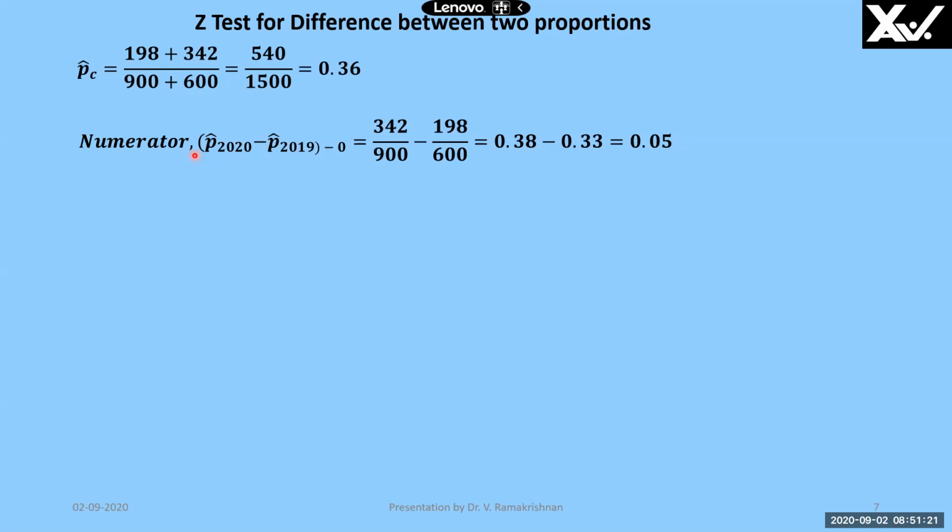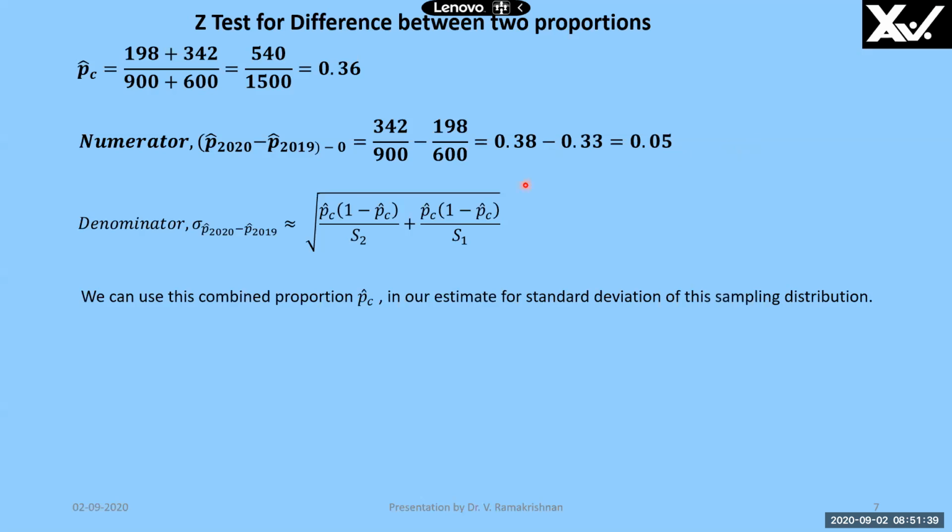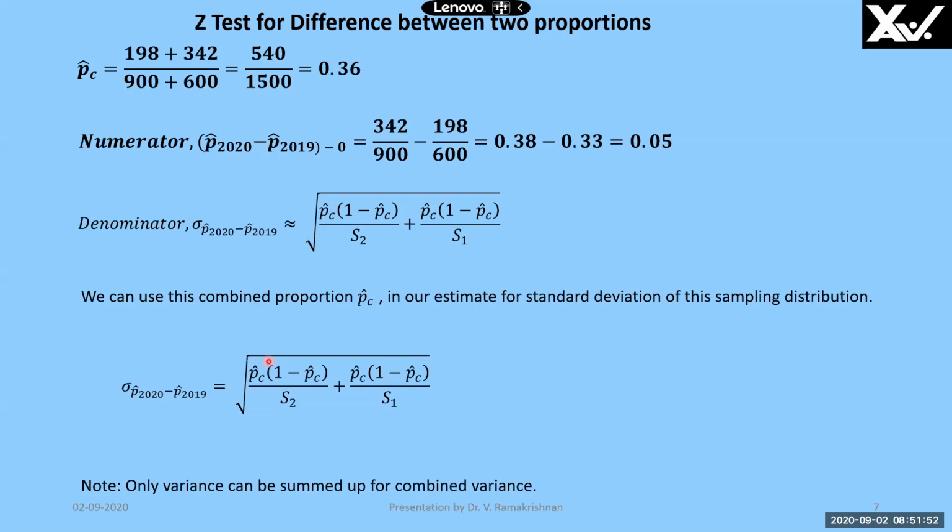The numerator we can find out exact value because proportion in 2020 is 342 by 900. Proportion in 2019 is 198 by 600. And if you substitute 342 by 900 minus 198 by 600 minus 0, that is equal to 0.38 minus 0.33, which is an exact value 0.05. Now for the denominator, we have to find out taking the square root of the terms involving combined proportion. We can use this combined proportion now. Combined proportion is 0.36. Substitute and we'll get the value.